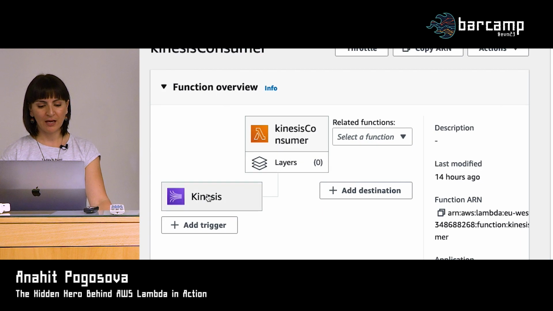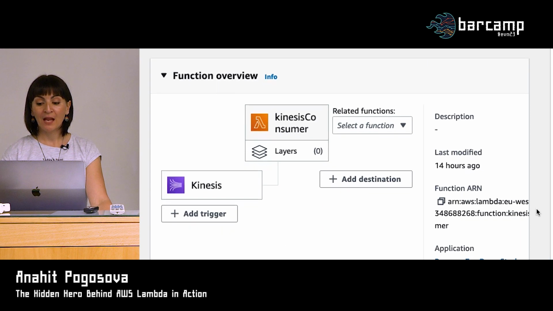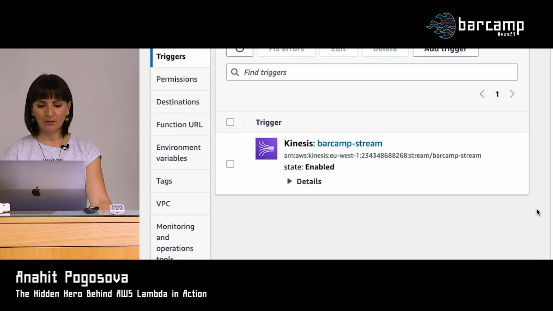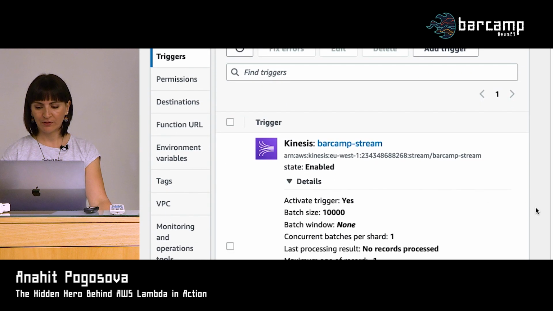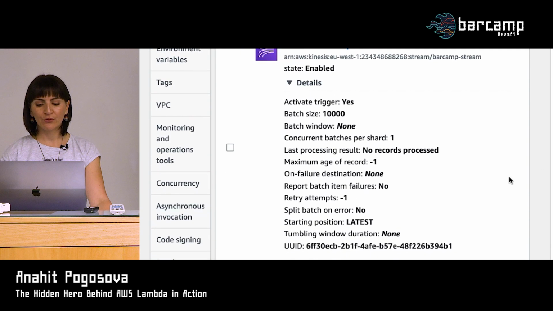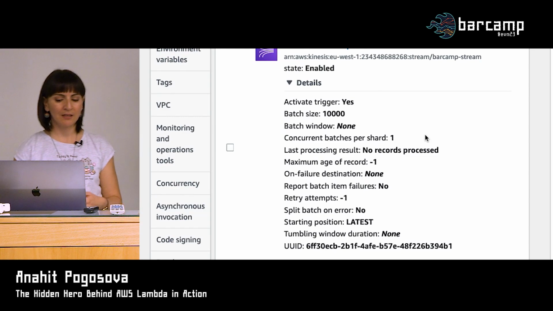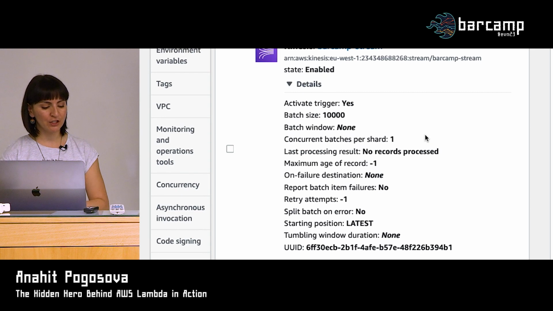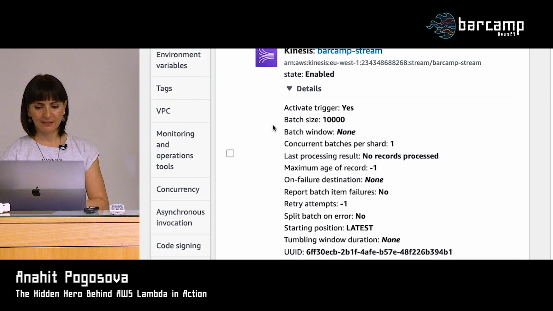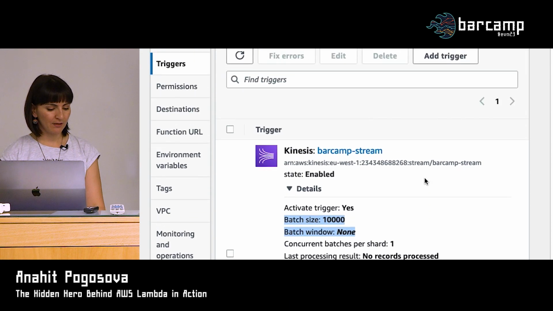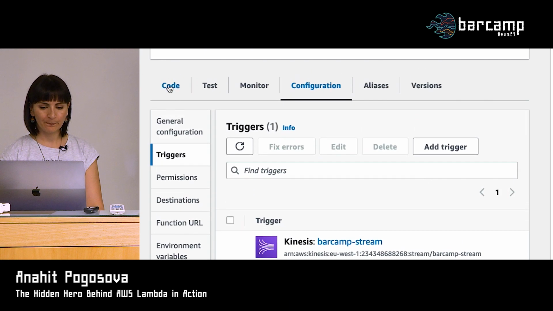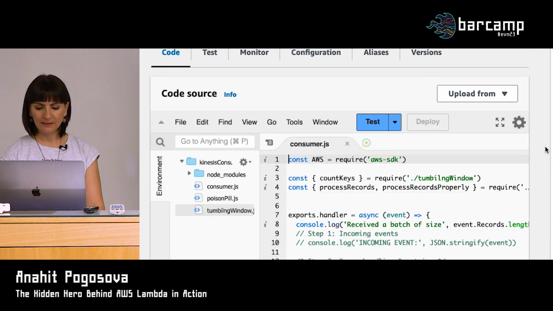And here you can see that we have Kinesis as our trigger. And if we go down, we can see the details of this trigger, a lot of stuff. So these are all the things that are related to the event source mapping configuration that I was talking about. There are things like batch size and batch window here. So in our case, the batch size is 10,000, and the batch window is not specified. And the consumer code itself is extremely simple at the moment.